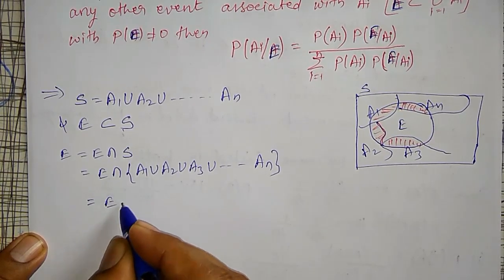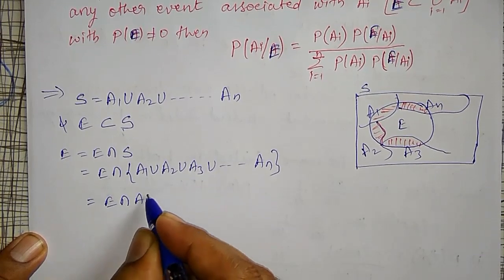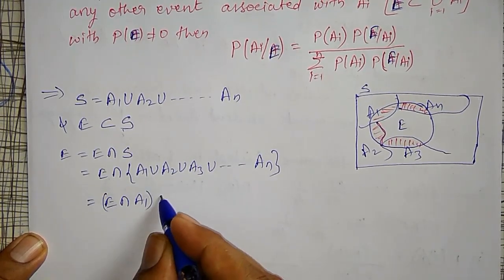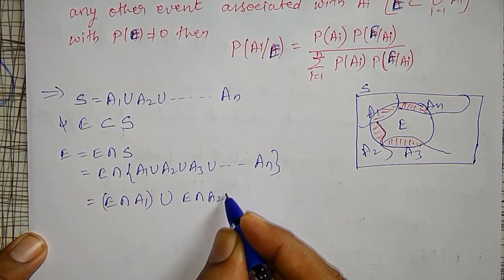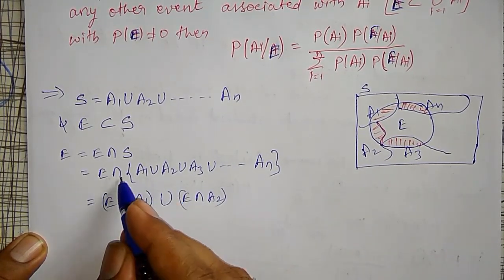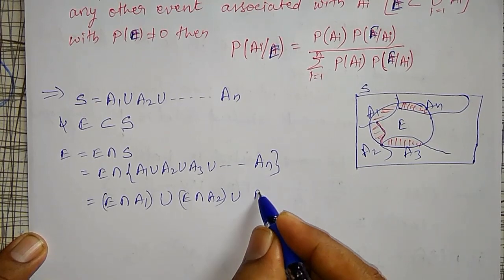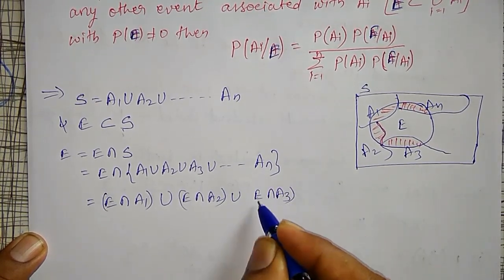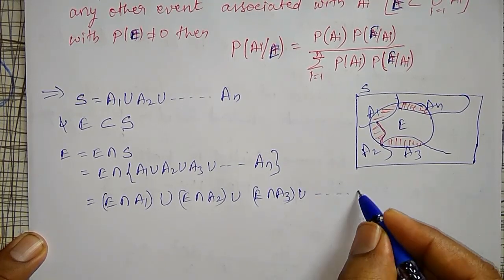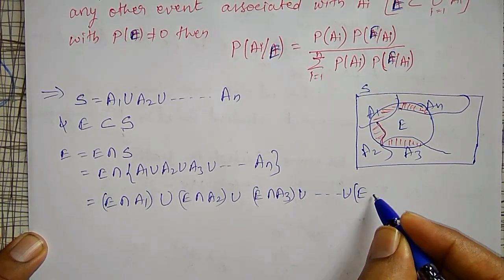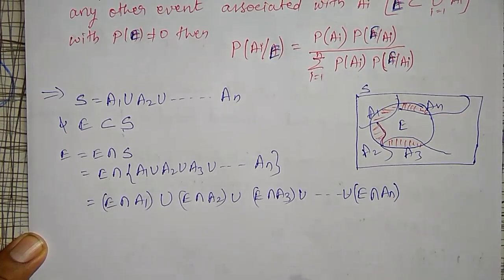The distributive law gives E intersection A1 union E intersection A2 union E intersection A3, so on up to union of E intersection AN.